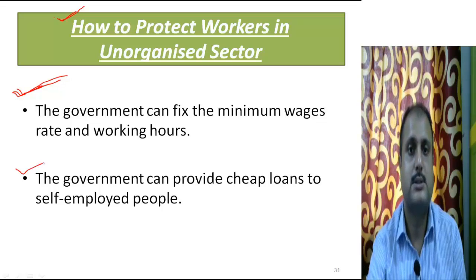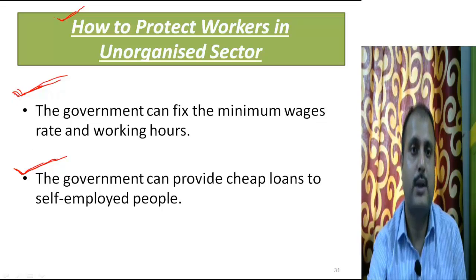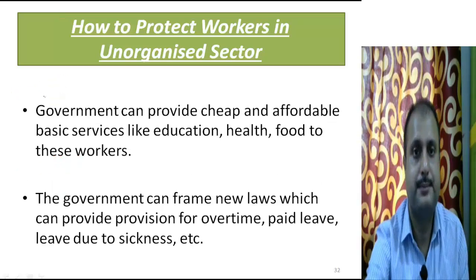The next one is that the government can provide cheap loans to self-employed people. For the people who are self-employed, like the rickshaw pullers, the masons, the workers, the hawkers, the government can provide cheap loans to start their own business. So these are the two main ways to protect the workers in the unorganized sector. Let's try to find out the other ways.